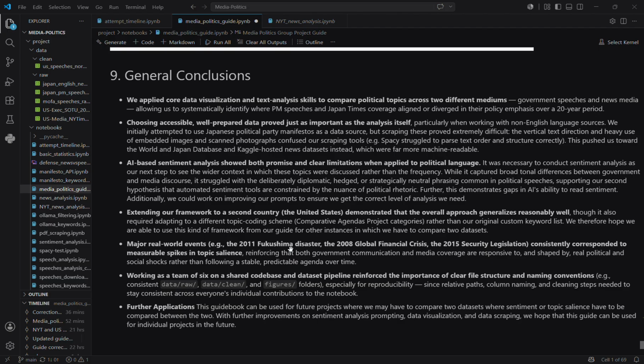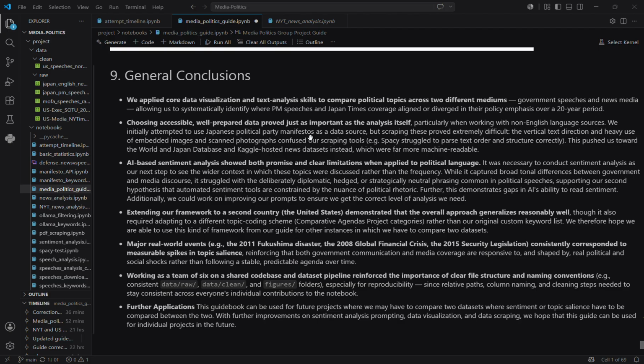Finally, we showed that the same analytical framework that we used for Japan could be successfully applied to the United States, suggesting that it can also be adapted for future comparative policy research as well. In fact, because the data for the US was available, we also saw cleaner results there. At the end, working as a team of 6 also highlighted the importance of clear file organization and naming conventions when collaborating on this shared database.